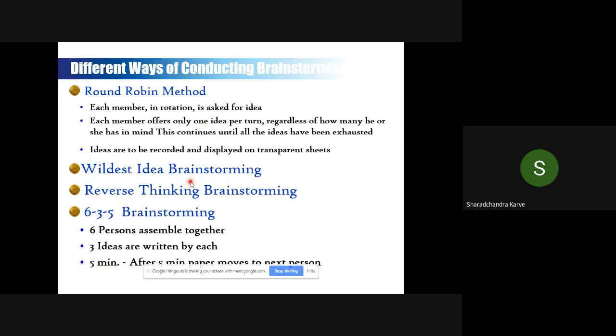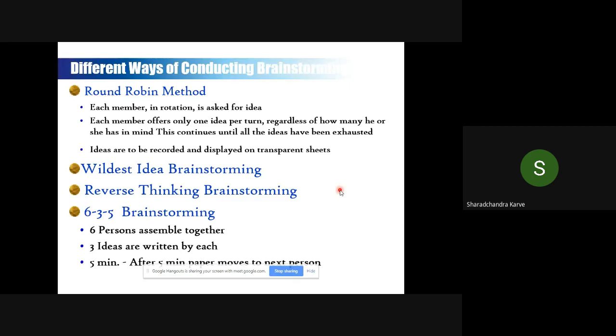There are various methods by which brainstorming can be conducted. Generally, it is the round robin method. How does the round robin method work? There are 15 people sitting, and everybody speaks out only one idea, and like that it goes down. It is not like the boss speaks out the idea and the rest only listen. Even when the manager or head of the department is sitting in a brainstorming, he is participating as an individual and not as a position. So he will also speak one idea, and it goes on, and you generate several ideas. That is the idea.